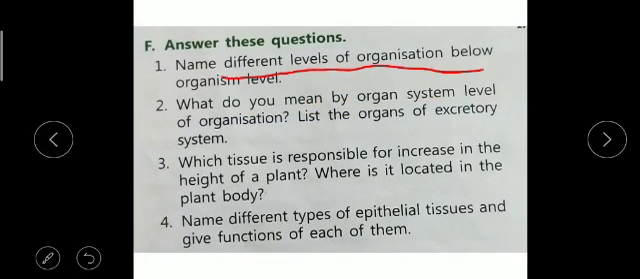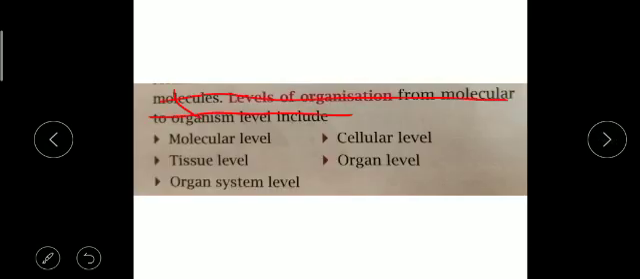As I said, the different levels of organization below the organism level are molecular level, cellular level, tissue level, organ level, and organ system level. So, here 5 points are given. Sequence wise, first molecule will come, then cell, then tissue, then organ, then organ system level. So, you can write 5 points A, B, C, D, E by making bullets. That is your choice. So, this is the answer number 1.